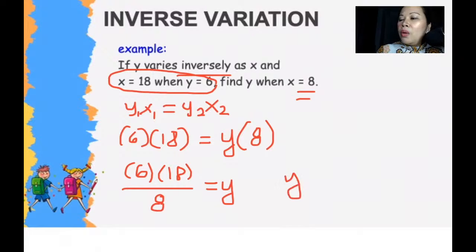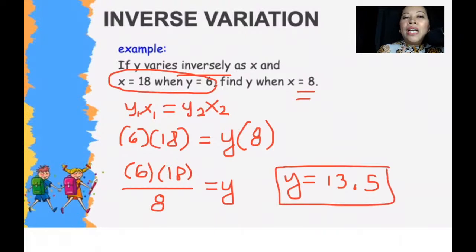So y would be equal to 6 times 18 divided by 8. Alright, so 6 times 18 is 108, divided by 8 would be 13.5.